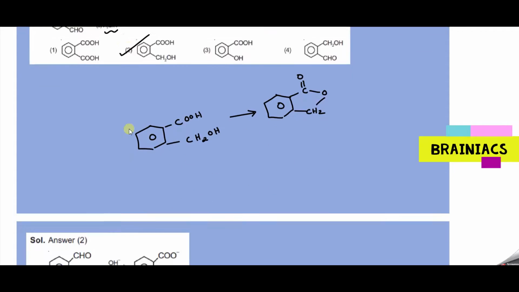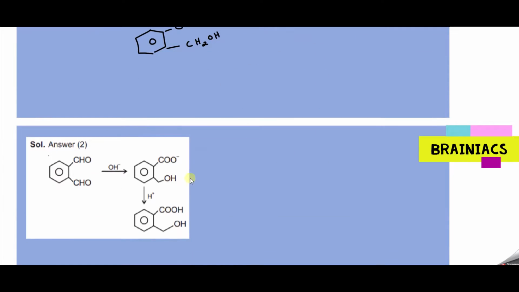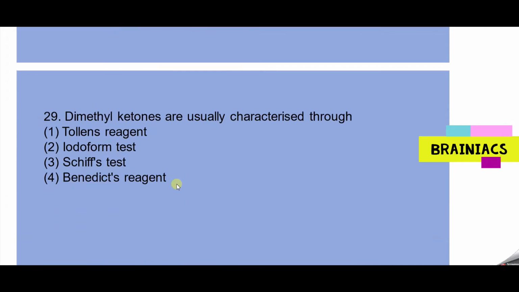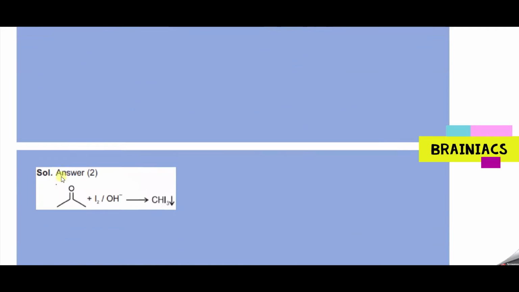Is this clear for everyone? Hello? Okay, good. Tell me the answer for this one. Dimethyl ketones are usually characterized through, very easy question. What will it be? So for dimethyl ketones, we easily know the CH3CO group is present. So the answer should be the iodoform test.